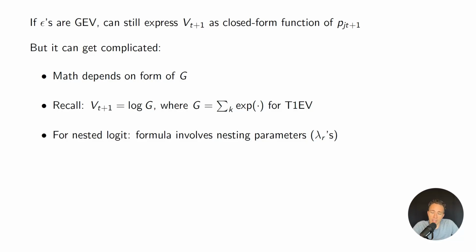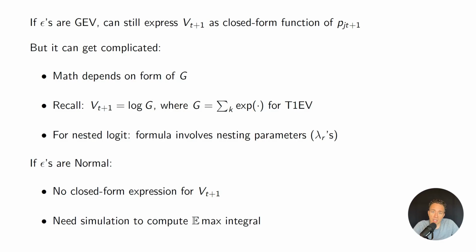And so for the nested logit, we're going to have these nest correlation parameters, the lambdas that we talked about in earlier videos. If the epsilons are normal, this big V_{t+1} is not going to have a closed form expression. And so we're going to need to do some kind of simulation to compute that Emax integral.